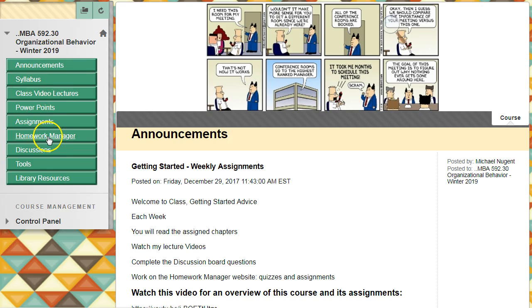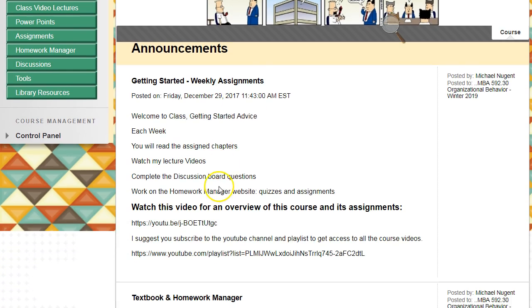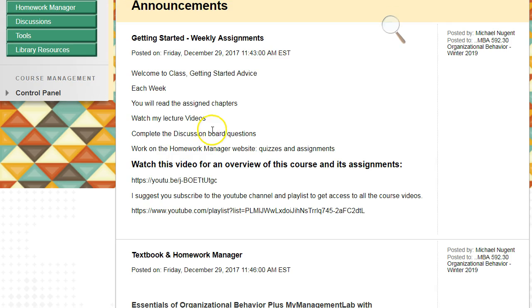So we're just going to follow the menu path here. The first thing is announcements. You should read over all of the announcements and be familiar with them. The first announcement is getting started, the weekly assignments. So each week you're going to be reading the assigned chapters in the textbook, watching my video lectures, completing discussion questions, and working on the homework manager, which is going to be your quizzes and assignments. You should start out while watching this video, which you are doing now. This is something I'm going to email everybody once I'm done. And then I suggest you subscribe to the YouTube playlist.